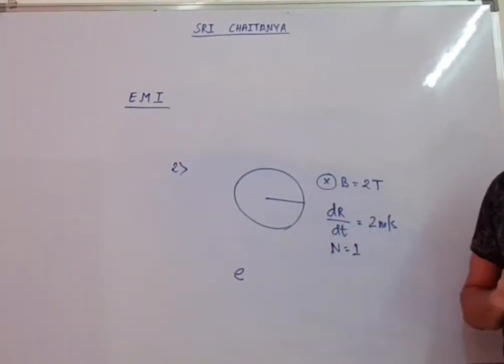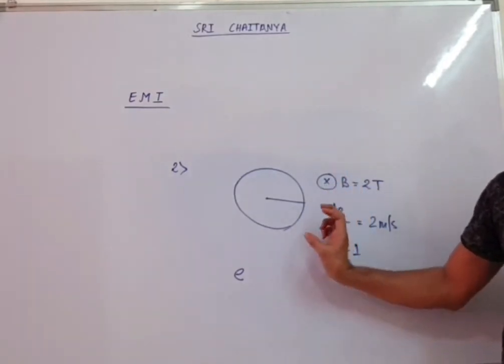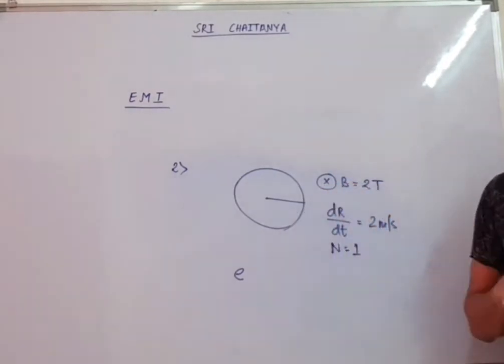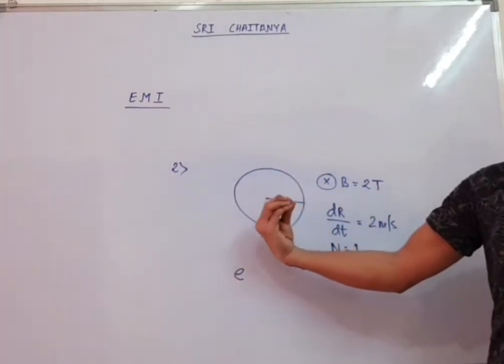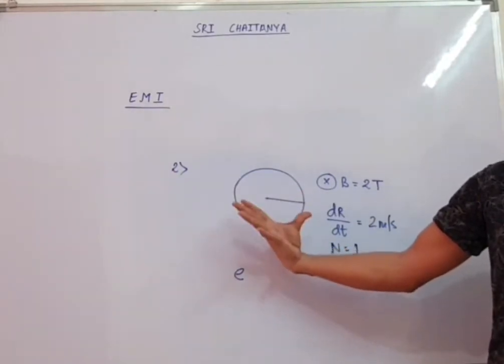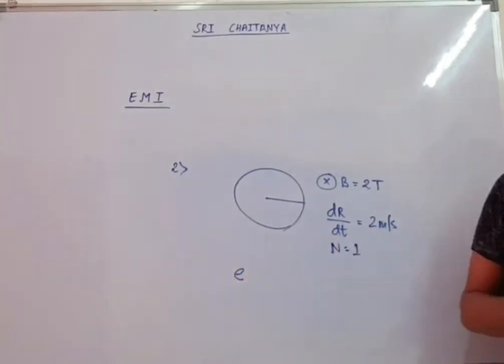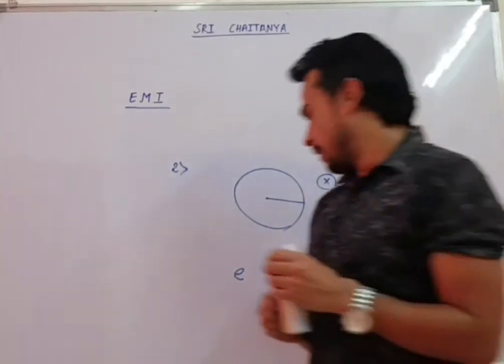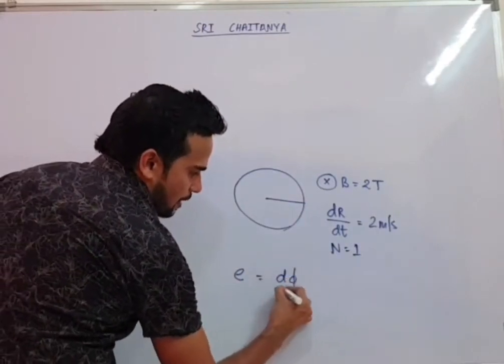The question will be like this: find the value of induced EMF when radius becomes 10 meter. There is a circular coil whose radius is increasing. You know, if radius increases, area will increase, flux will increase, EMF will come. So that is what they are asking you. Again you can write this EMF as d phi by dt.